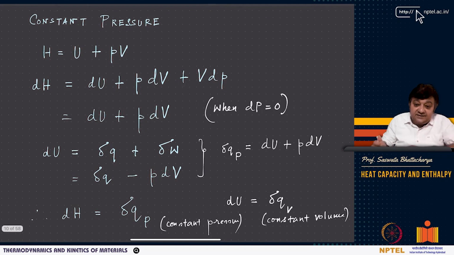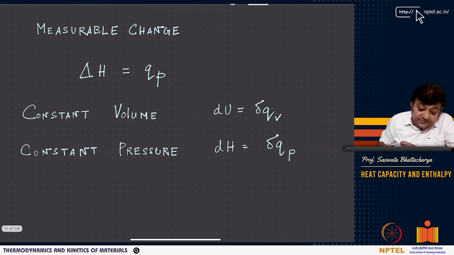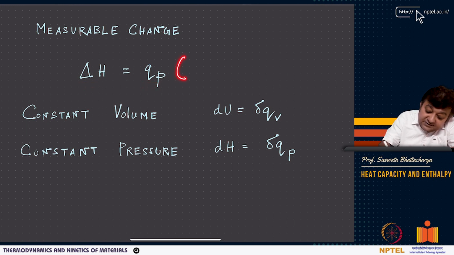So as you can see here, H is the thermodynamic potential that we will use when we are looking at processes where the pressure is constant, right? So we will come to see that more. Now if I look at a measurable change, again I am integrating between the states. So delta H is equal to QP, that is heat input at constant pressure.